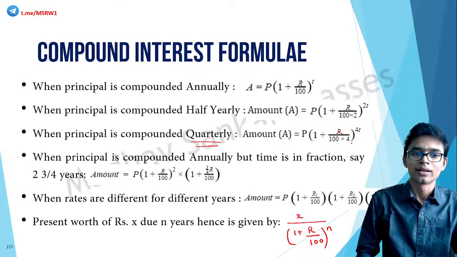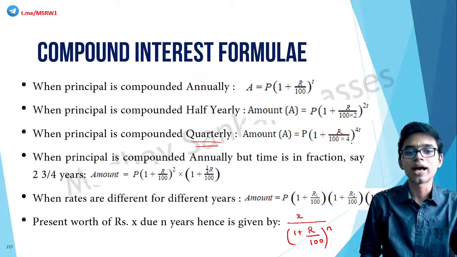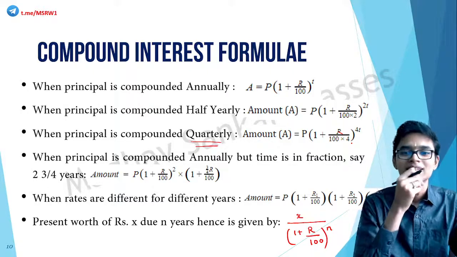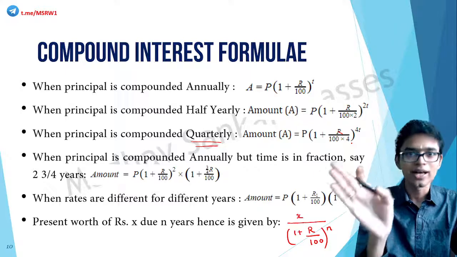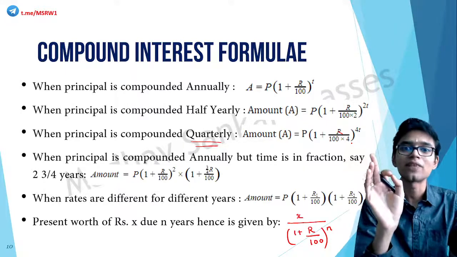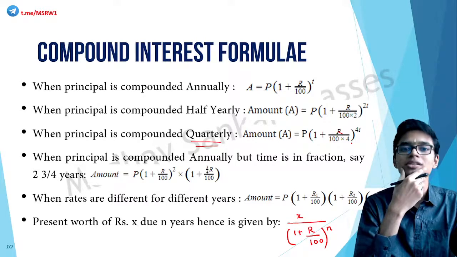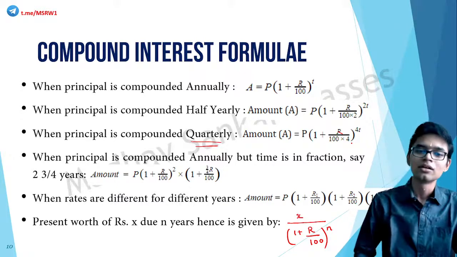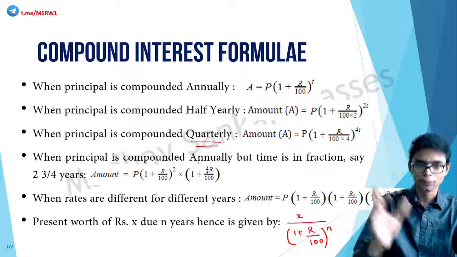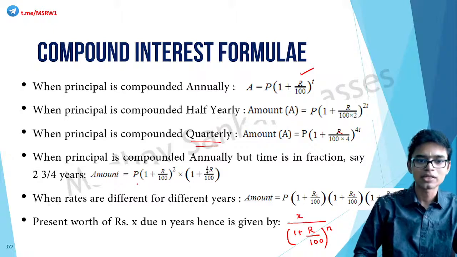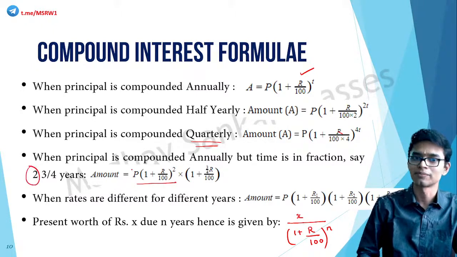Get it? Now, when the principal is compounded annually, but time is in fraction, what will happen? Say the time period is given as a fraction, 2 and 3 by 4 years, for example. How would you do this? First of all, write the full portion. P into 1 plus r by 100 the whole raised to 2. 2 is a whole number, so that 2 is taken.